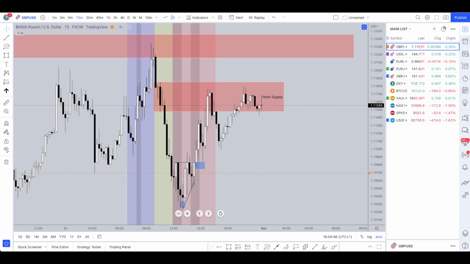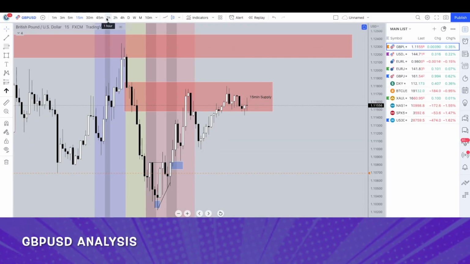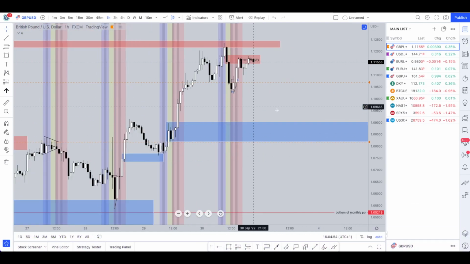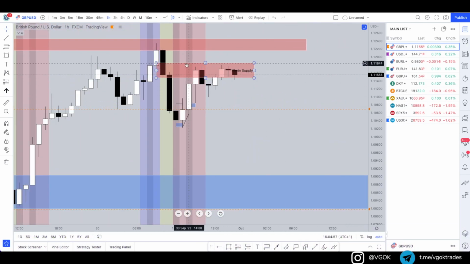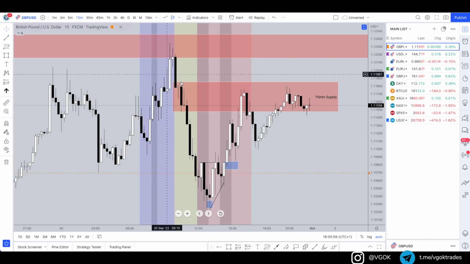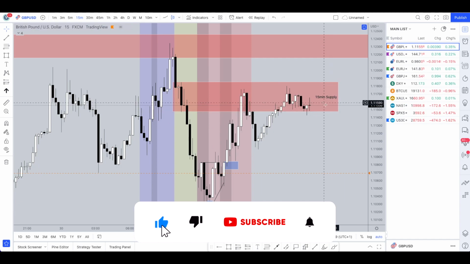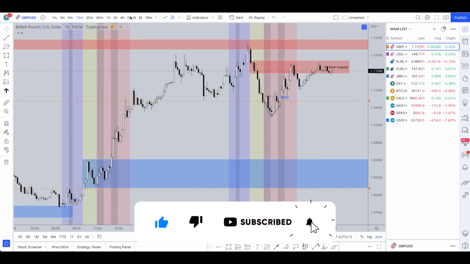So let's have a quick look at the chart, starting off on GBPUSD. I want to see what happens in this region now that we've filled in the imbalance here. We might start to go down from this 15-minute supply zone, or travel slightly higher and fill in some of this imbalance up here. I really want to see whether we can still consolidate and maybe go a bit higher, or if we start to drop from here, then we'll look to get in on some sells for GBPUSD.